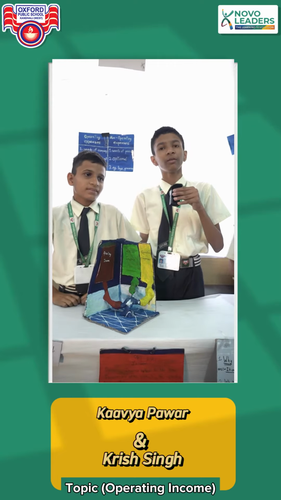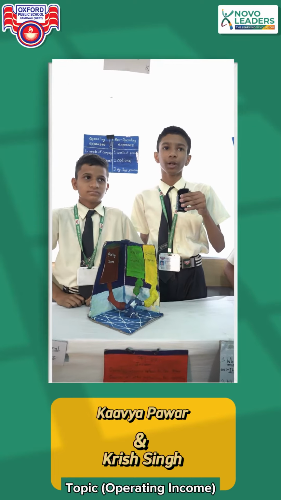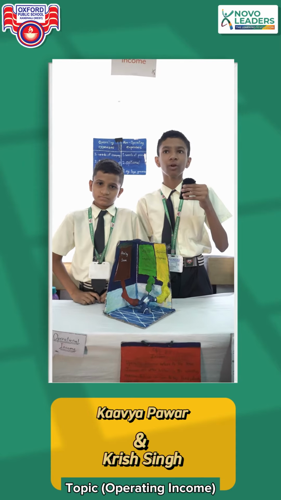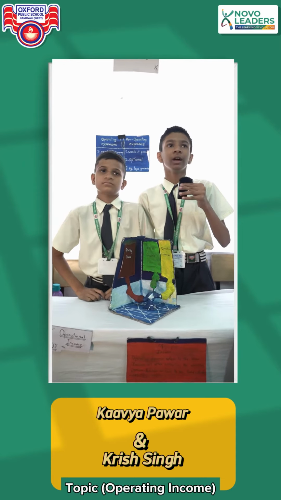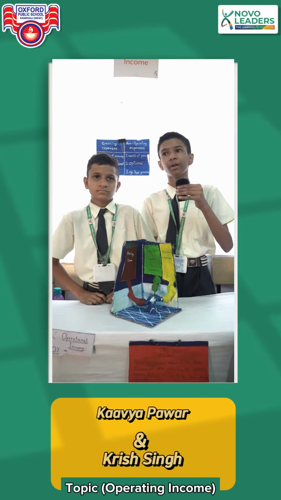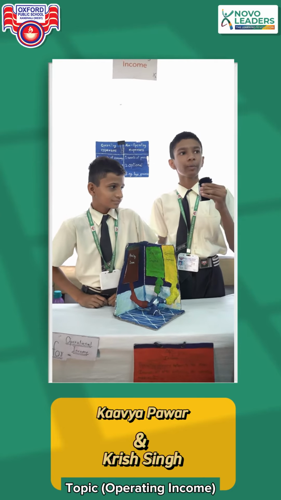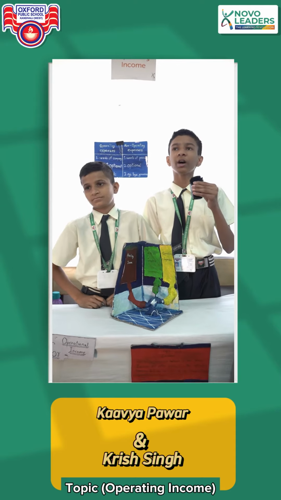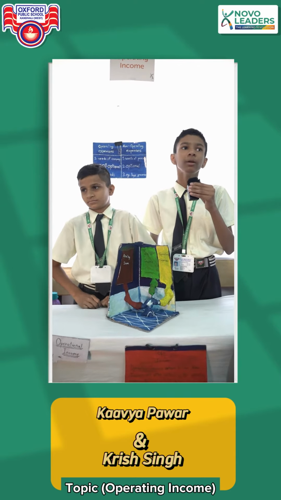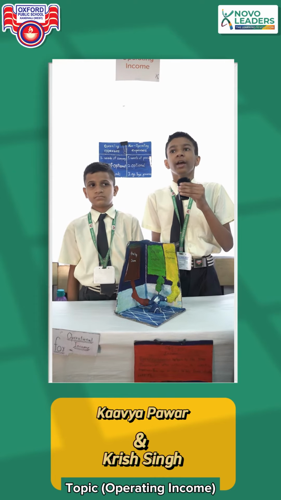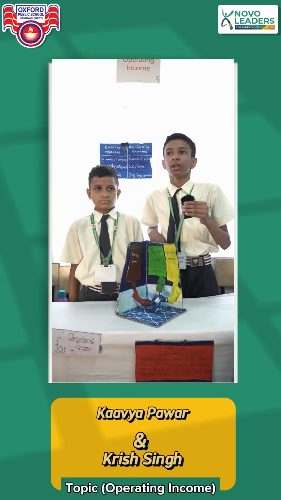Thank you, Krish. Gross income is basically the raw profit of a company. Imagine you are a milkshake seller and you sell a milkshake for like 100 rupees. I know that is really expensive, but this is just an example. The ingredients for the milkshakes are like 80 rupees. So you make a profit of 20 rupees, and 20 rupees is the operating income. The 100 rupees is the gross income, and the 80 rupees is the operating expenses.